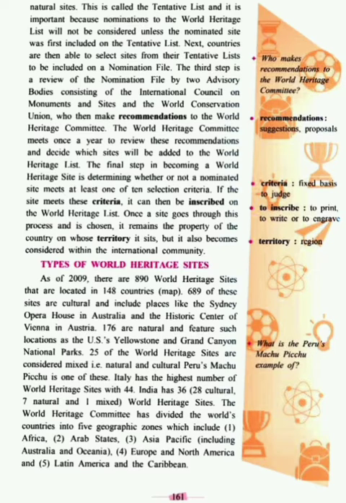The final step in becoming a World Heritage site is determining whether or not a nominated site meets at least one of 10 selected criteria. If the site meets this criteria, it can be inscribed on the World Heritage list. So there are certain 10 points which are included, and the committee members meet once a year and decide whether the site being selected meets those 10 demands. If it meets them, then they think of including it as a World Heritage site.